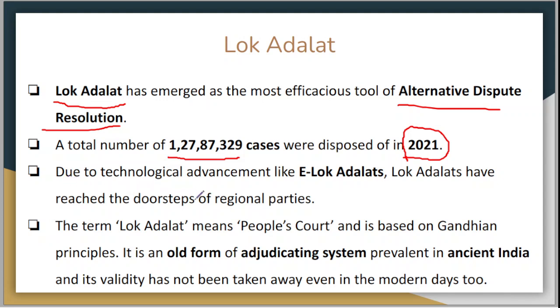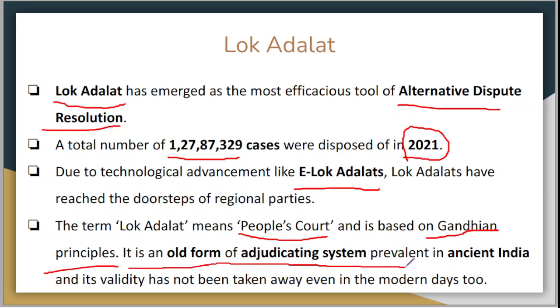This is due to technological advancement like e-Lok Adalats, a very new concept which has emerged during the corona lockdowns. So e-Lok Adalats and Lok Adalats have reached the doorsteps of regional parties. People who were earlier unable to access justice through Lok Adalat are now able to reach it because of the electronic mode. The term Lok Adalat means people's court, and it is based on the Gandhian principle, as I've already told you. It is an old form of adjudicating system which was prevalent in ancient India.